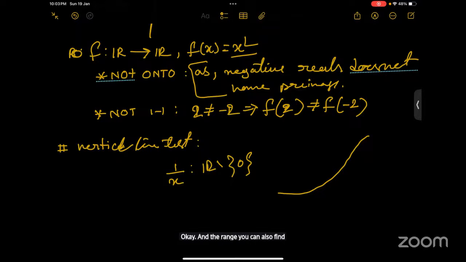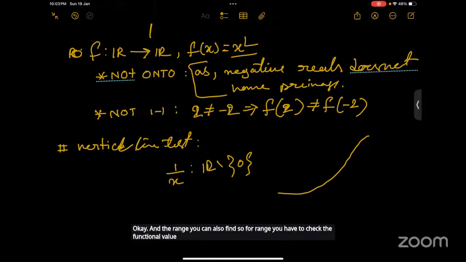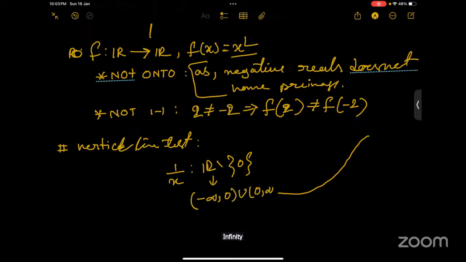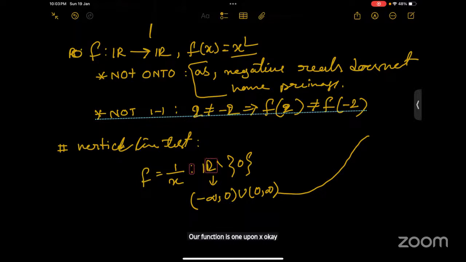For the range, you have to check the functional value at the boundary points. Our function is 1 upon x, and the domain is R minus 0.